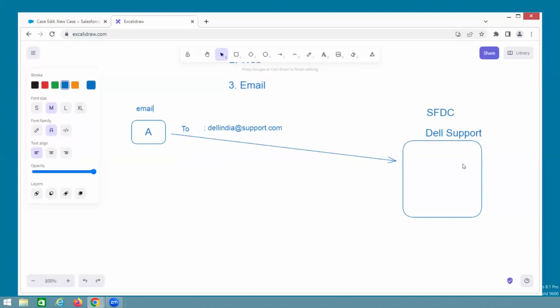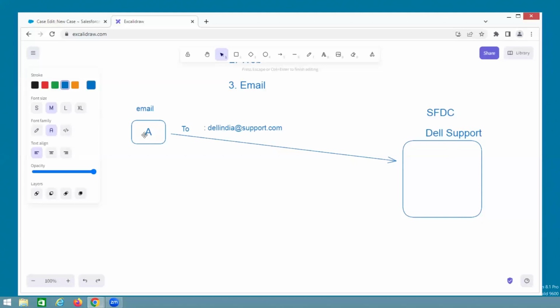Now you are sending to Salesforce. Does Salesforce have an email? No. Salesforce is an org; Salesforce doesn't have an email. For example, if A sends to B, B must have an email ID and A must have an email ID. Then only can they discuss through emails.